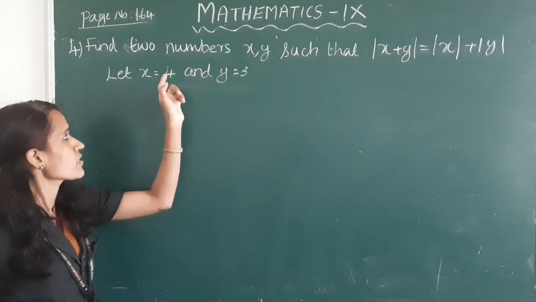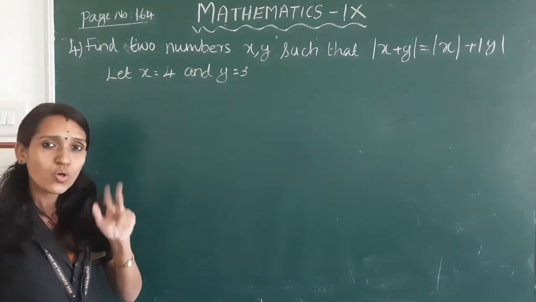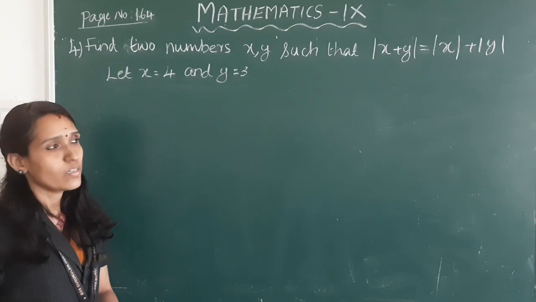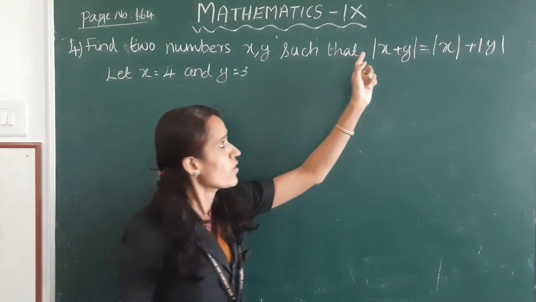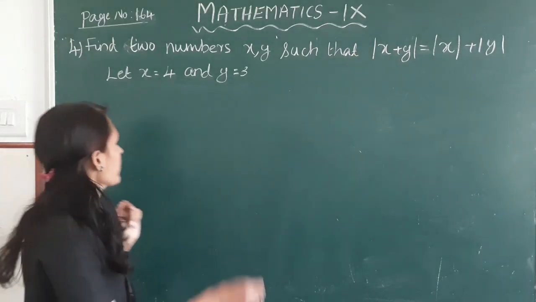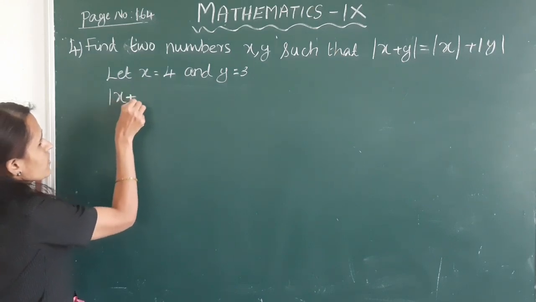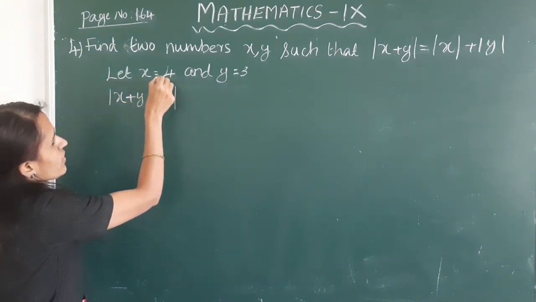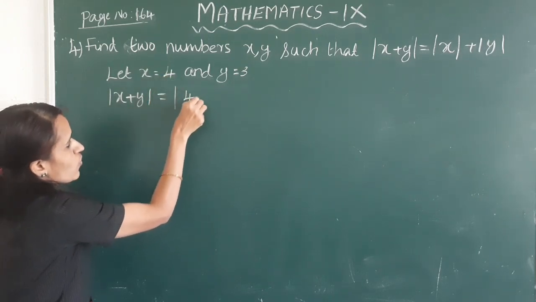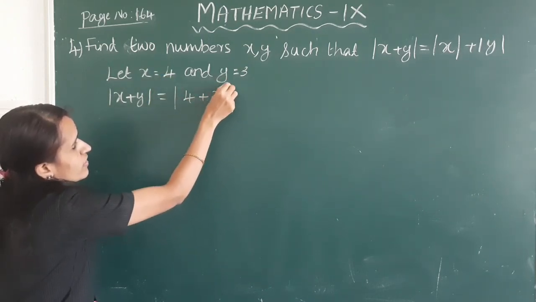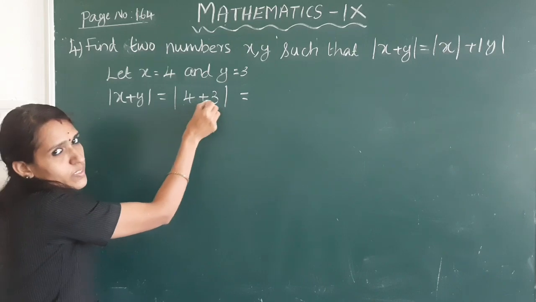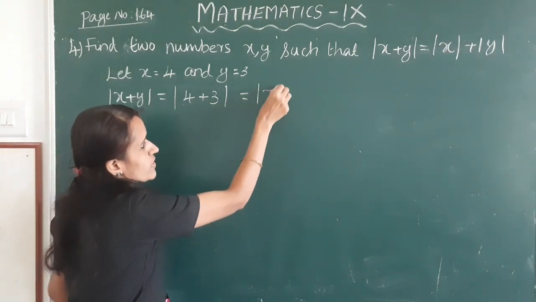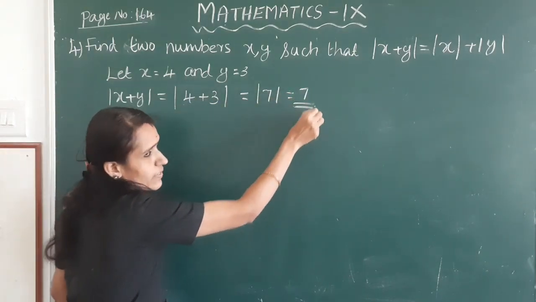Here x and y are two positive numbers. First we have to find |x + y|. Here x is 4 and y is 3. |4 + 3| is equal to |7|, which is equal to 7.